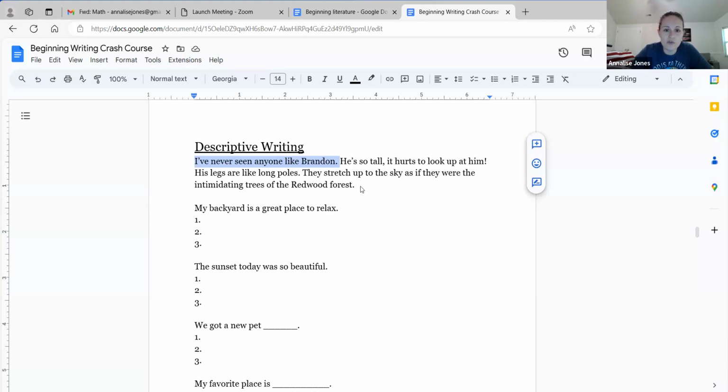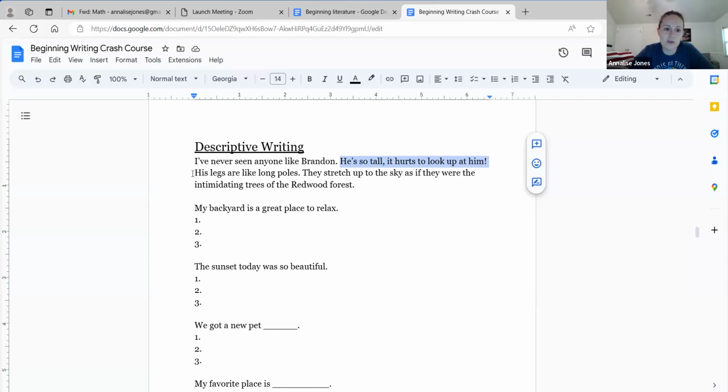And then why is he so unique? Because he's so tall. Okay, so this paragraph I chose just to focus on one thing about Brandon, his height. And we are employing some different techniques here. So he's so tall, it hurts to look up at him. This is hyperbole. And hyperbole, think of the word hyper. If someone's hyper, they have a lot of energy. And so hyperbole is when we are exaggerating. We're taking something little and making it a lot. So does it actually hurt to look up at him? Like, do I need to go to the chiropractor just because I looked at my friend? Probably not. I'm exaggerating. But with descriptive writing, we're allowed to do that. We're going to portray someone and get a message across, even though we're telling a little bit of a tall tale.